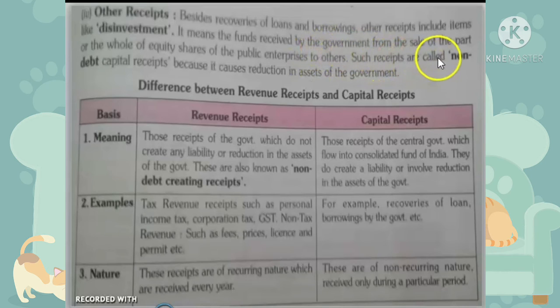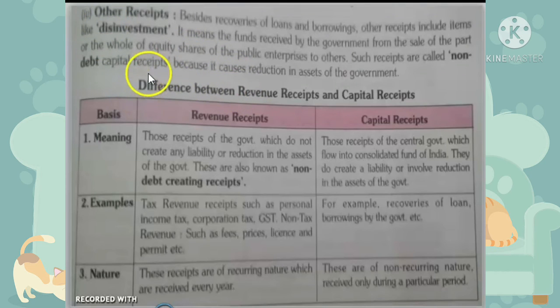Such receipts are also called non-debt capital receipts because they cause a reduction in the assets of the government. Disinvestment means selling government shares to the private public. That is known as disinvestment, or privatization.